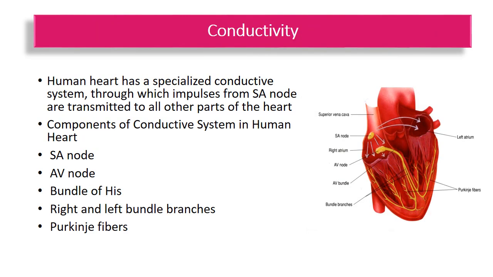Now come to the last property of cardiac muscle, conductivity. The human heart has a specialized conductive system that conducts impulses generated by the SA node and transmits them to all parts of the heart. The conductive system consists of the SA node, AV node, bundle of His, right and left bundle branches, and then the Purkinje fibers.